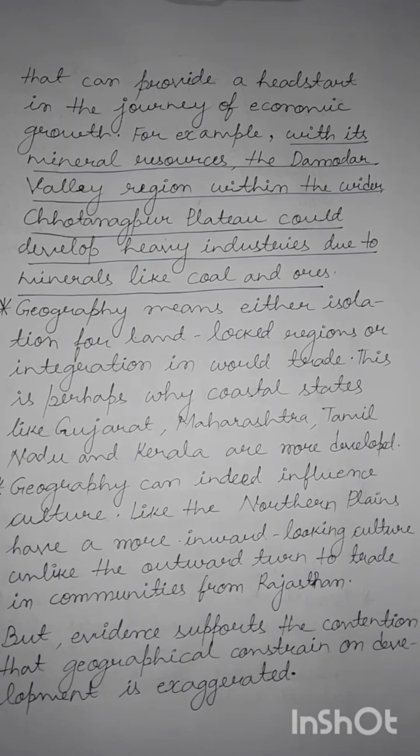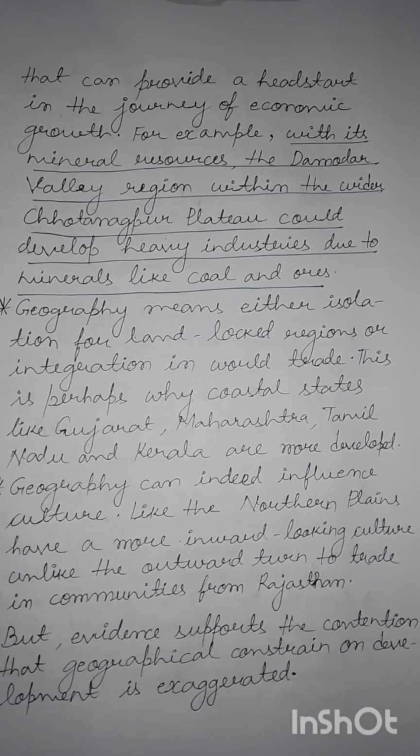Again, this is an example that it is the presence of resources like coal, iron ore, as well as limestone, etc., that led to the founding of heavy industries in the Damodar Valley region and the wider Chota Nagpur region too. And these regions were once considered among the greatest industrial centers in the world, with important industrial centers like Dhanbad, Bokaro, Durgapur, Jamshedpur, etc.